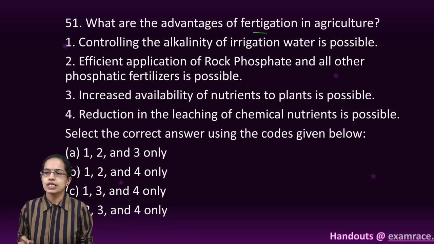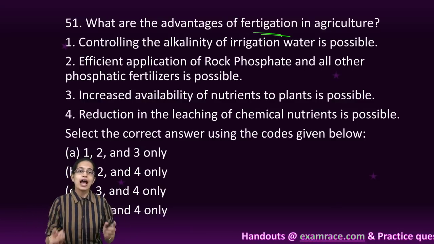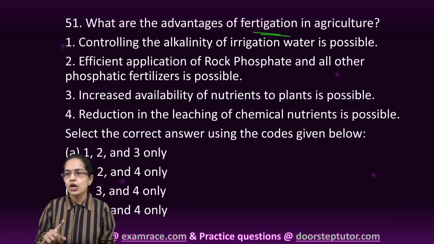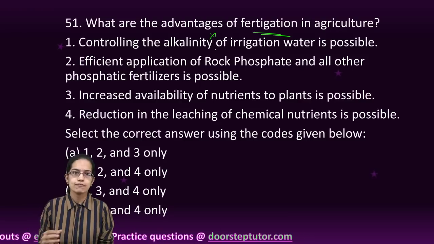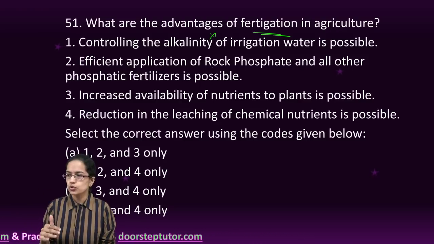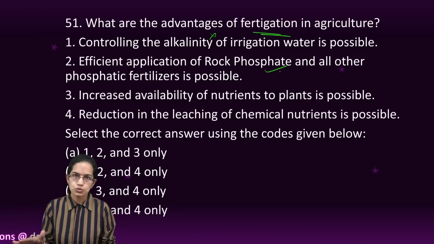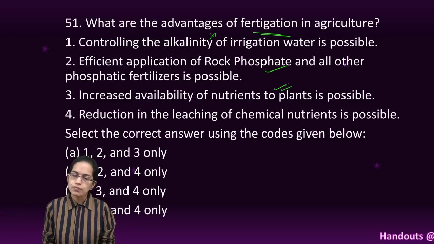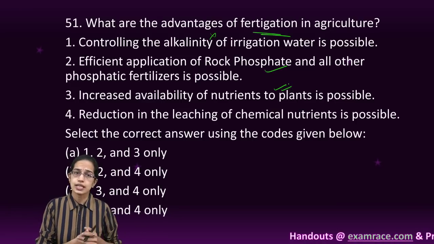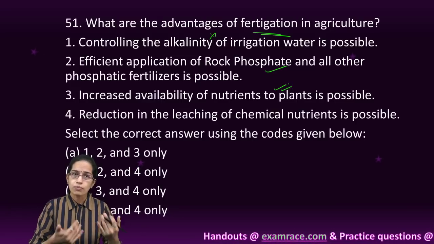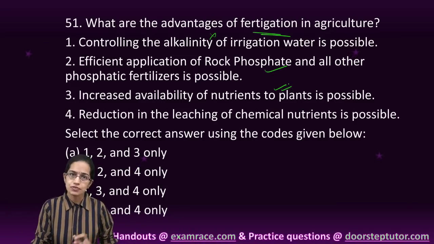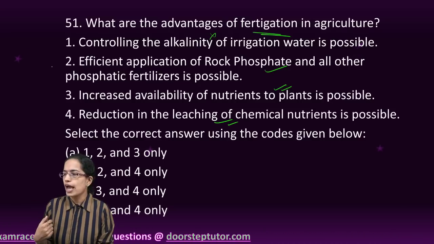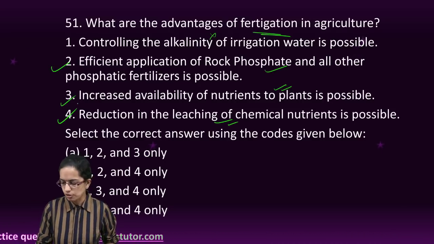The next is fertigation. Now fertigation, what does it mean? I am adding fertilizer to the irrigation system. Now this would not control the alkalinity in itself, because I'll have to add more things to it. Definitely phosphates could be used for fertigation as a fertilizer. There would be higher nutrients available to the plant because the nutrients are directly being obtained from the water, and water has the fertilizers already added to it, and this would also reduce the leaching. So you would have 2, 3 and 4 as the right option for this question.